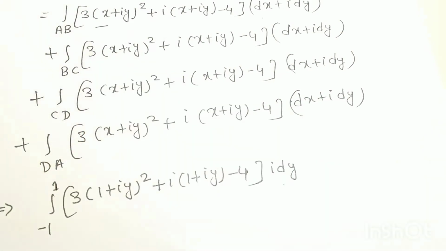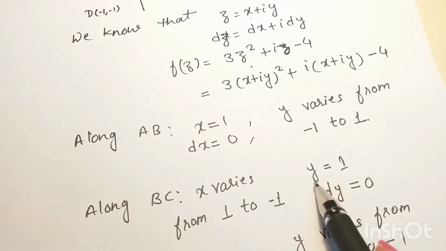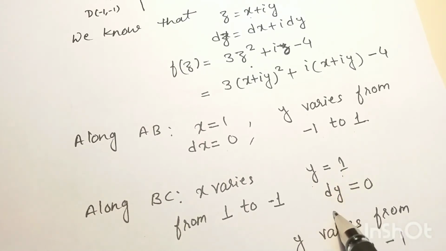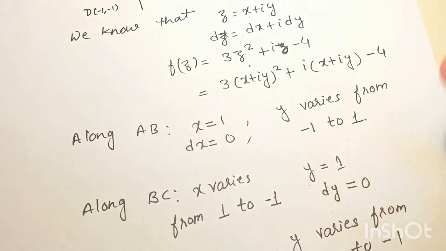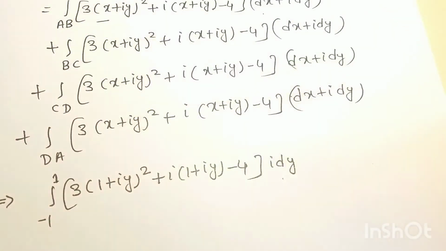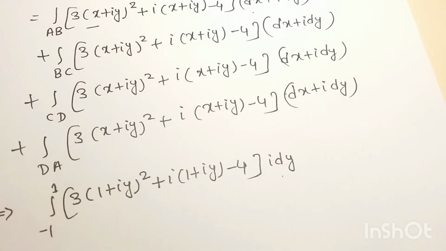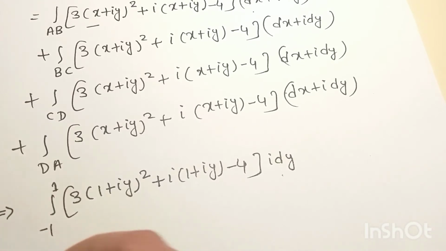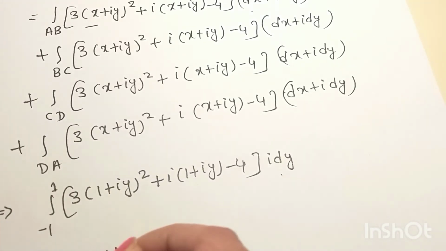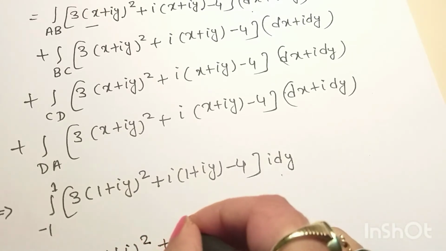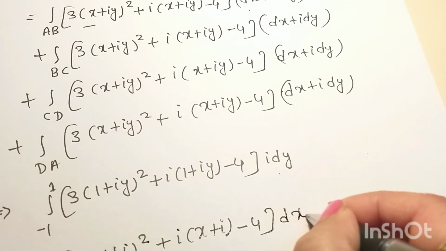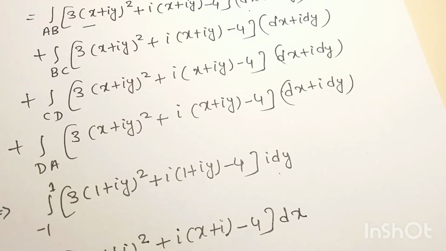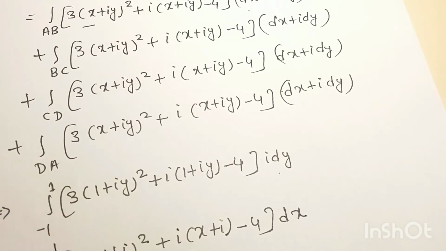Similarly, along BC, you can see here along BC the value of y is fixed, which is equal to 1. So dy will be 0 and x varies from 1 to minus 1. So we put these values when we are taking the path of integration along BC. So our integral will be (3(x+i))² + i(x+i) − 4 dx, because dy is 0 here and the limit of x is varying from 1 to minus 1.